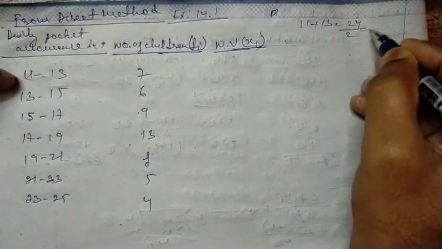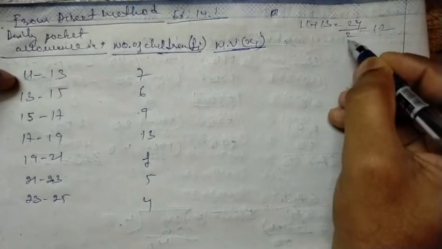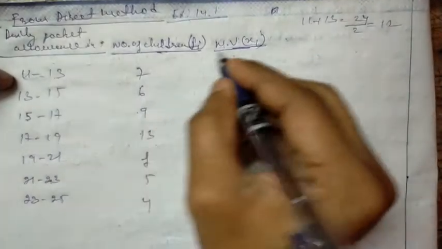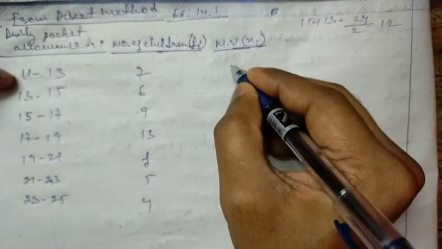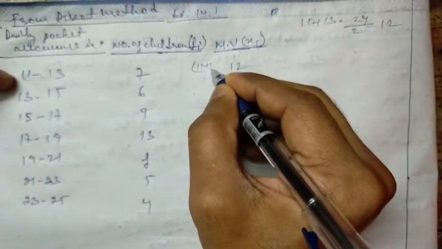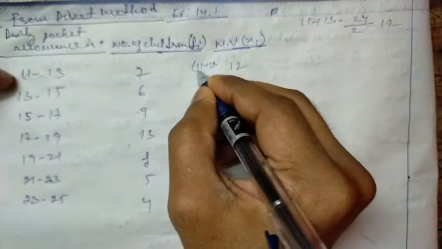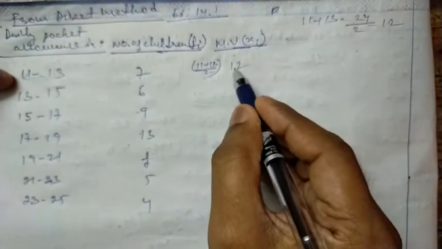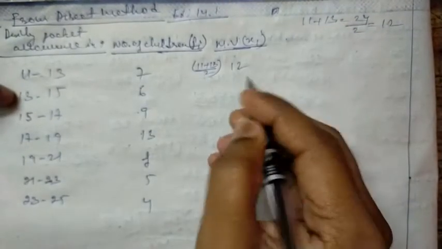If I divide by 2, it will be 12, because half of 24 is 12. So we write 12 here. How did we get it? 11 plus 13 divided by 2. We can get the mid value from this.